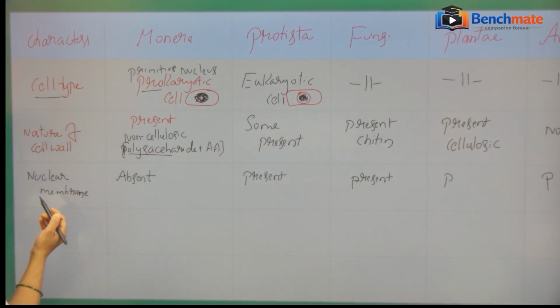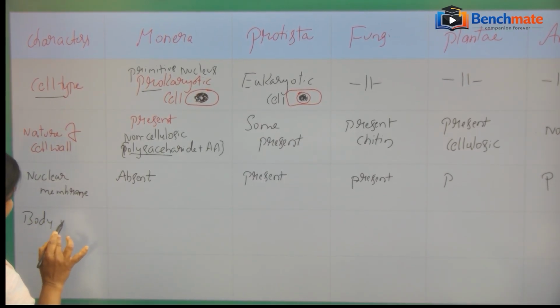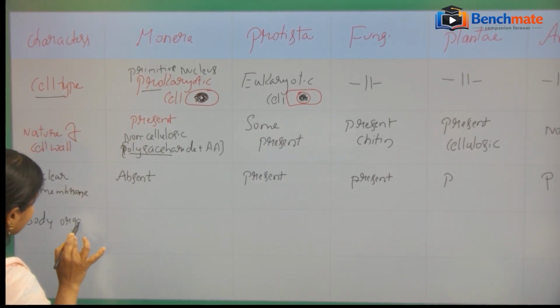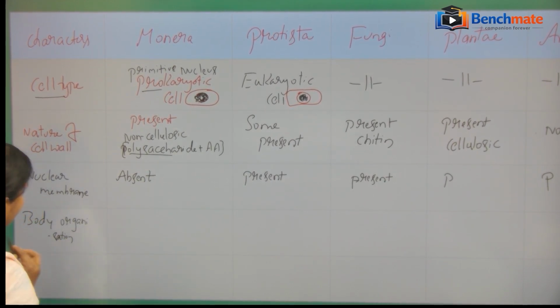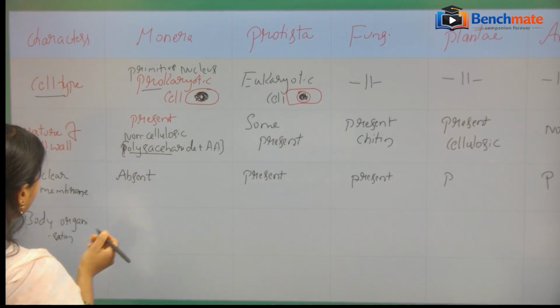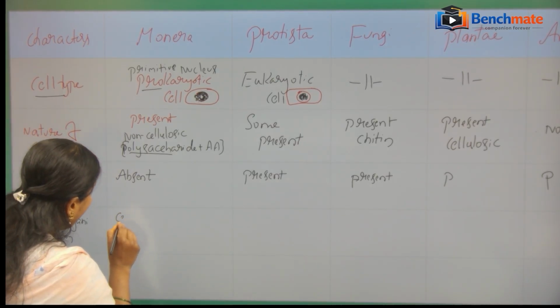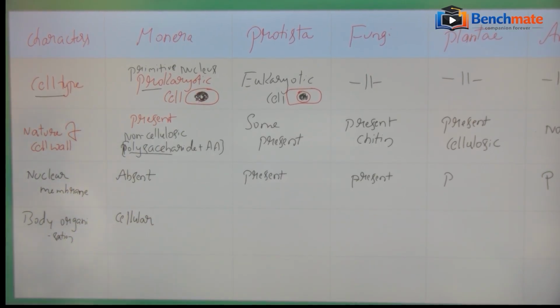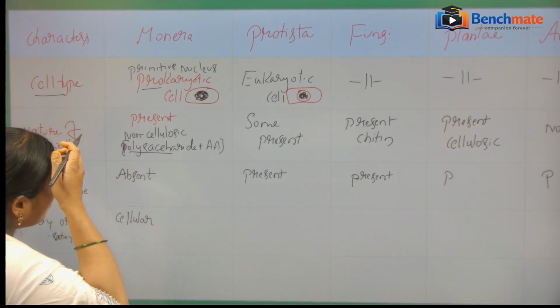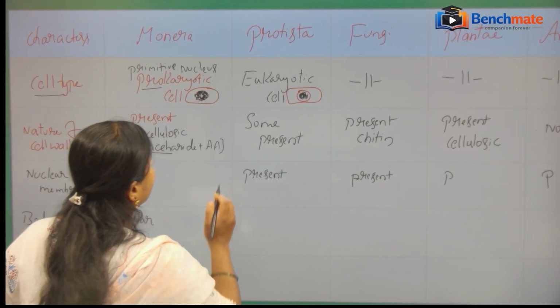Then come to the next one, that is body organization. In Monera, the body is cellular, made up of only one cell, unicellular organisms.